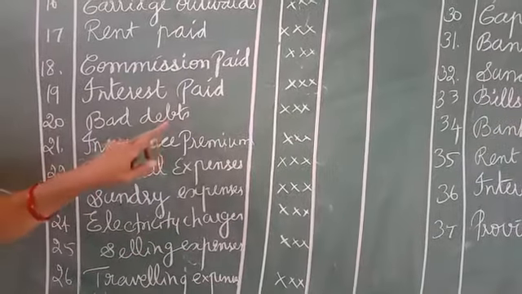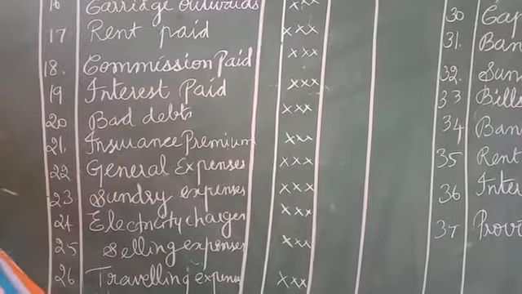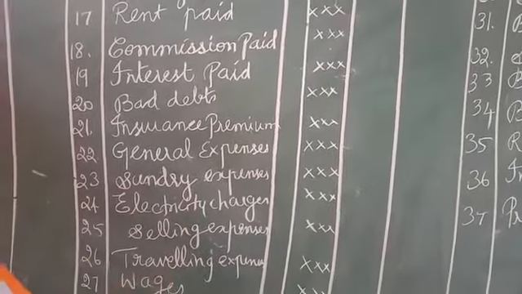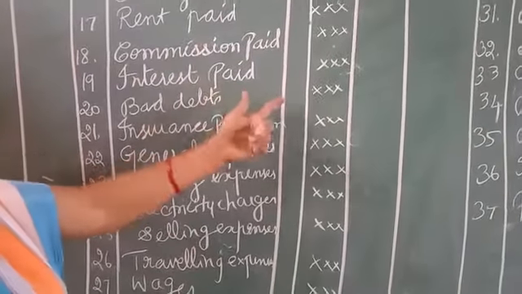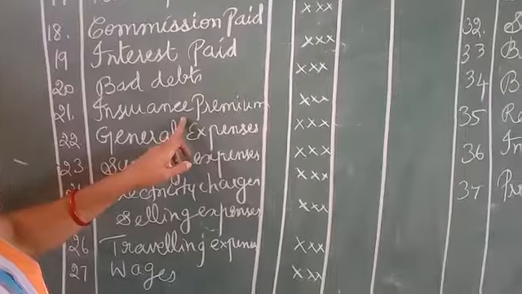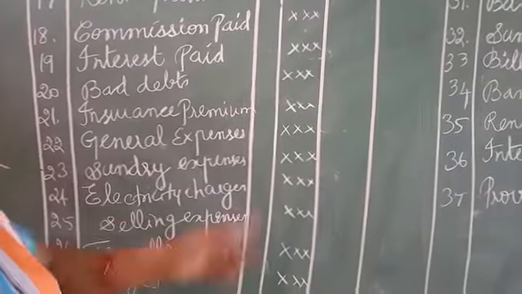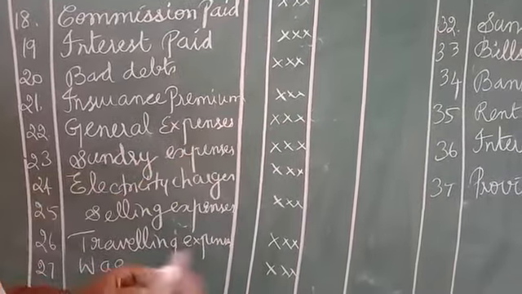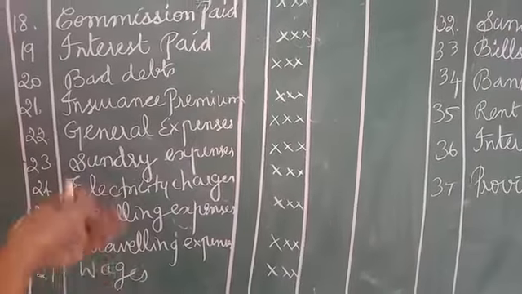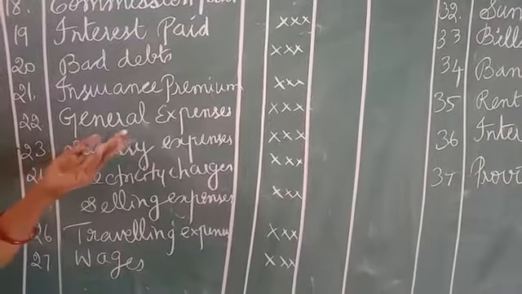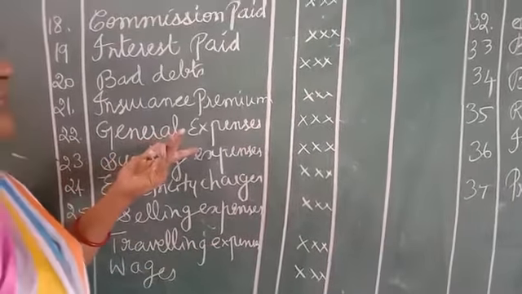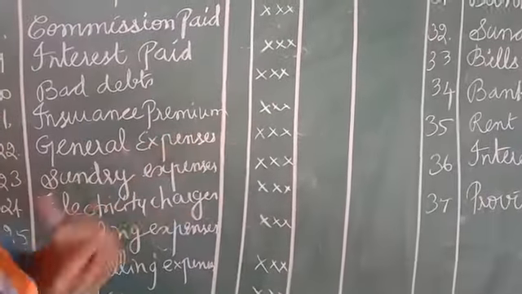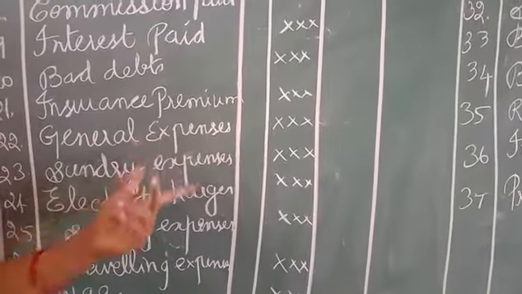Bad debts we have already seen, it is an expense. Bad debts is an expense because it is an irrecoverable amount, so that is considered as an expense. Insurance premium, we are paying the premium, that is an expense. General expenses means any paper we pay for, anything else we generally spend for the promotion of the business, that comes under the expenses. Whatever expenses, we have debited, it is apparent, isn't it?